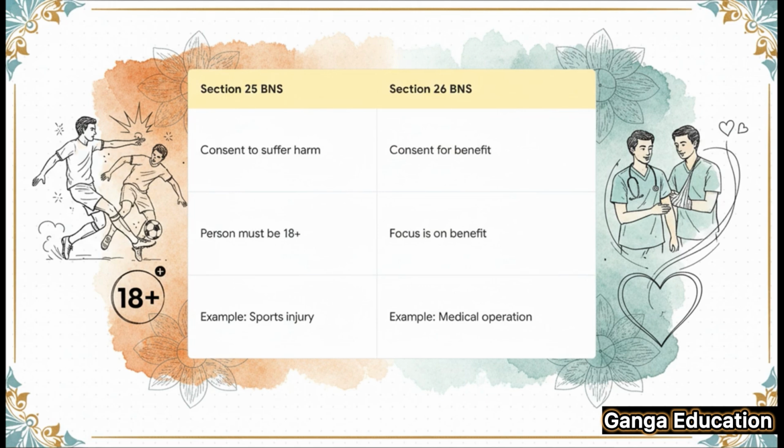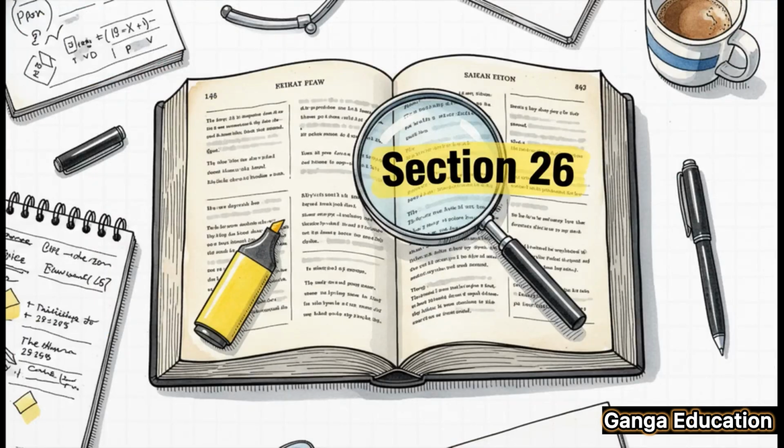Well, section 25 deals with consent to suffer harm, like in boxing or other contact sports, and it strictly requires the person to be over 18. But section 26, the one we're discussing, is about consenting to an act for one's own benefit. The focus here is on the benefit, not so much the age, which is why it's the perfect section for medical operations.